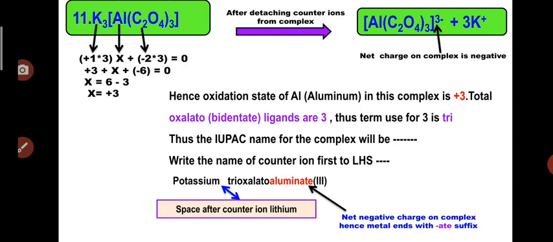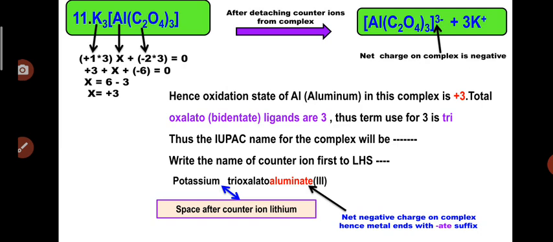Previously we also discussed the important points to note while giving the IUPAC name to complexes. First, you should know the name of the ligands and what kind of charge is present on the ligand, as well as how to calculate the oxidation state of the central metal atom in the complex if some negative ligands are attached to the metal. Here you can see that oxalato is a negative ligand, so we have to calculate the oxidation state of the central metal atom aluminum in this example.